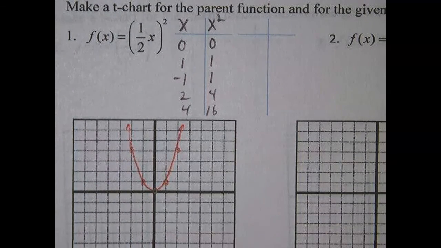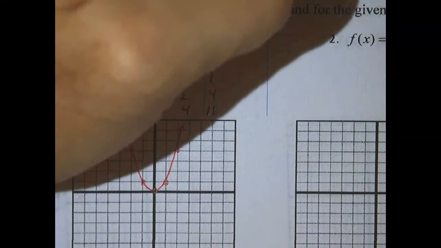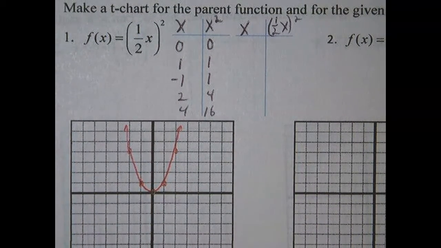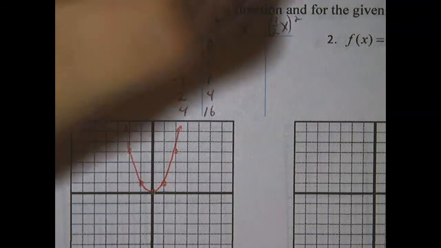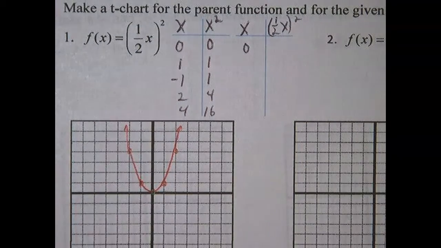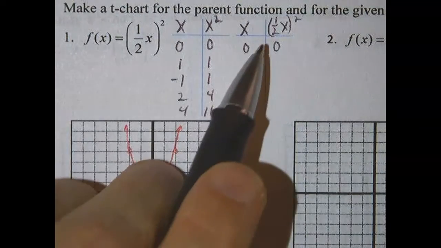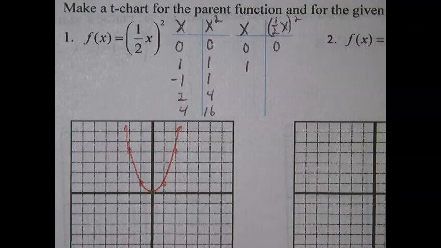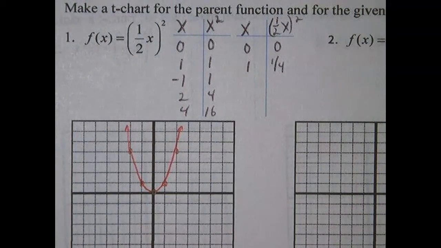All right, now let's see what happens with this function. So now we have x as the input, but the output will be (1/2 x) squared. Okay, so if we take the input 0, we get output still of 0. If we take the input of 1, what do we get for our output? Well, we have 1/2 of 1, and then we square 1/2. So 1/2 squared is 1/4. Okay, we'll graph that in just a minute.